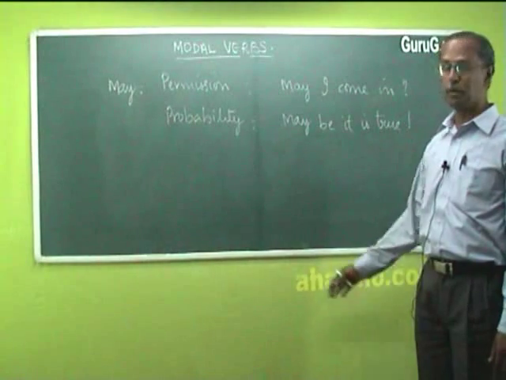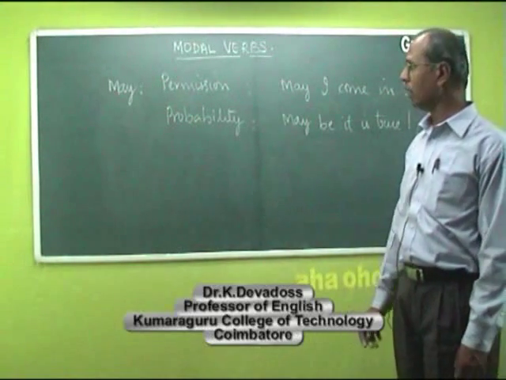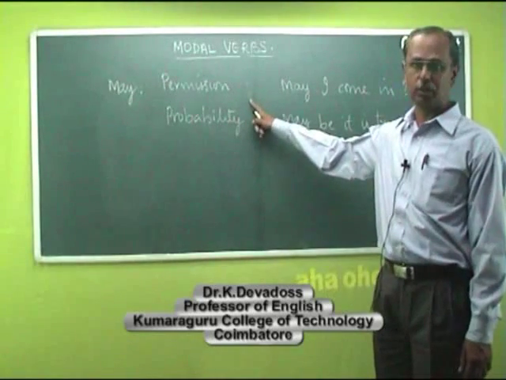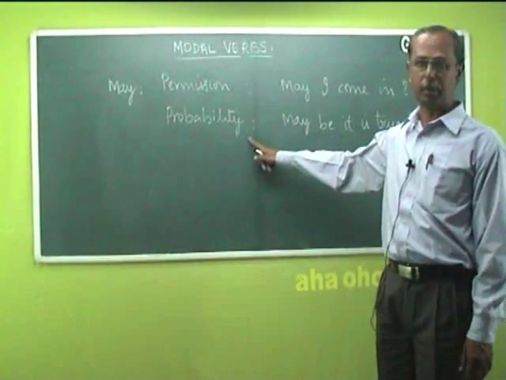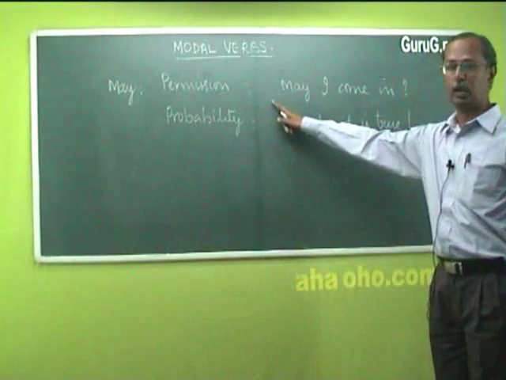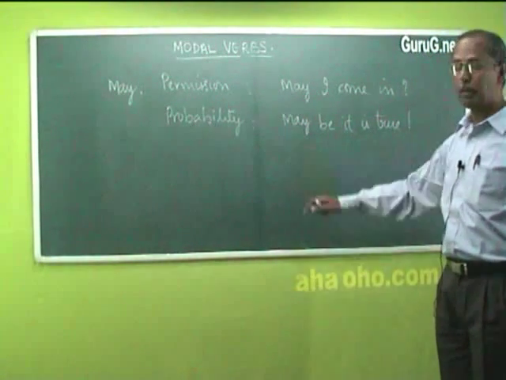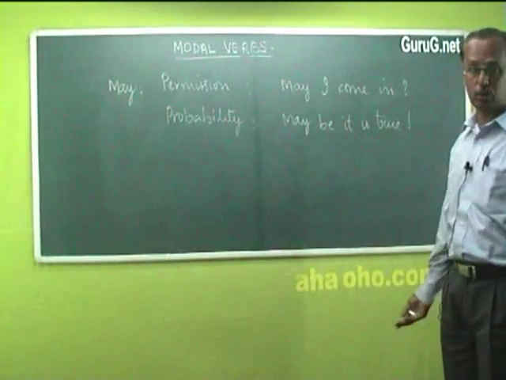We have the next example for the modal verb may, which can be used in two contexts, namely to ask for permission or to show probability. For permission, we have the example, may I come in? And for probability, maybe it is true.